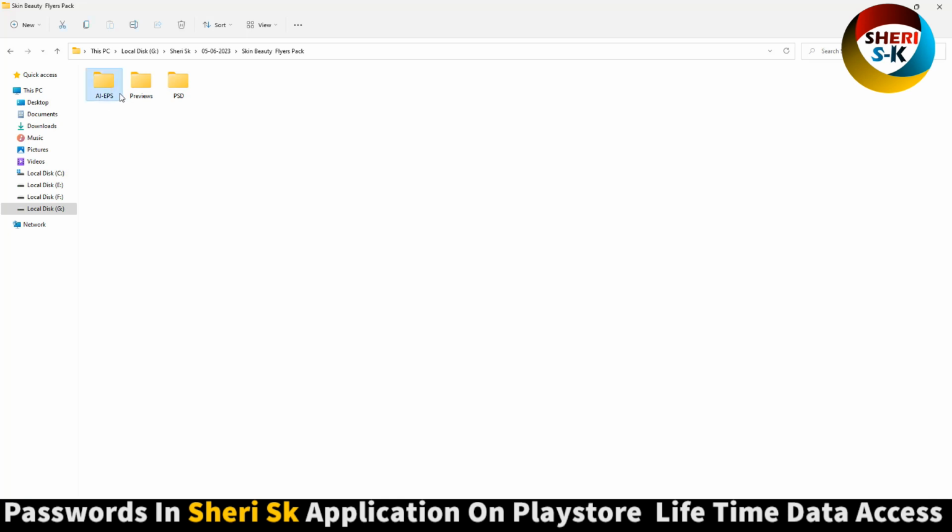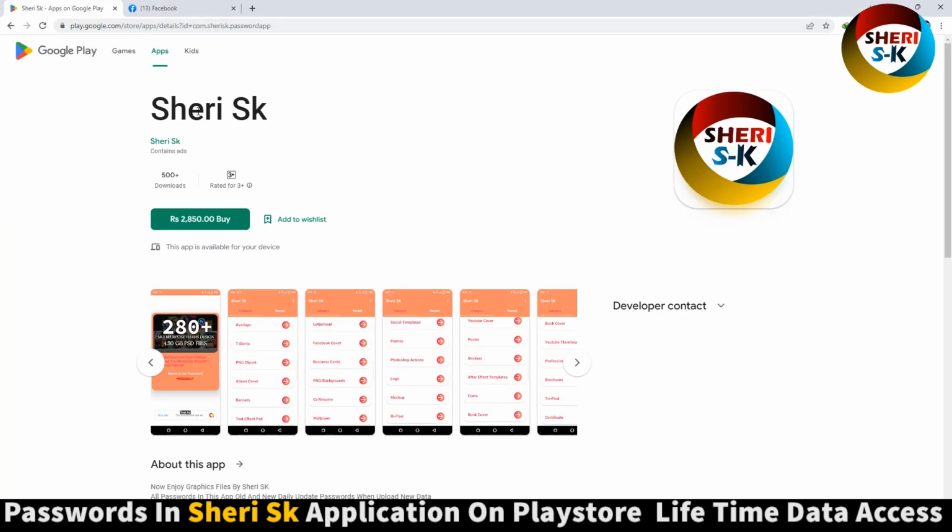Here is AI and EPS. Here is PSD, but these are password protected in this app for lifetime.